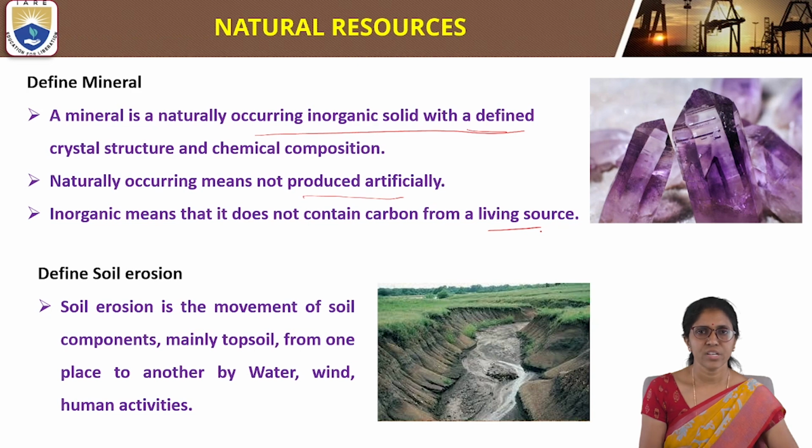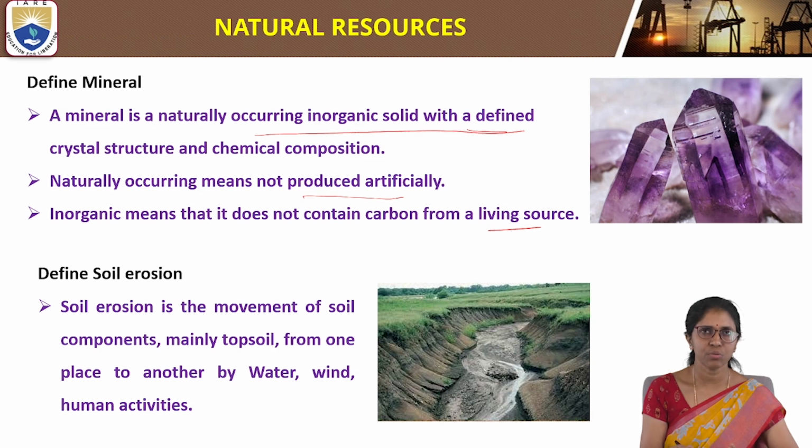So a mineral is a naturally occurring inorganic solid with a defined crystal structure and chemical composition.